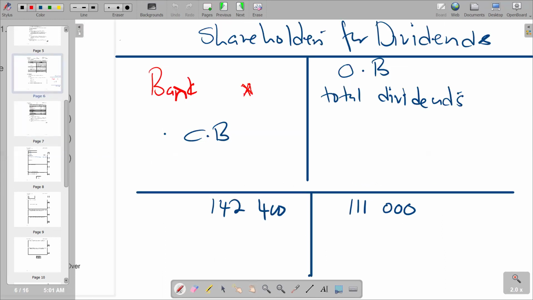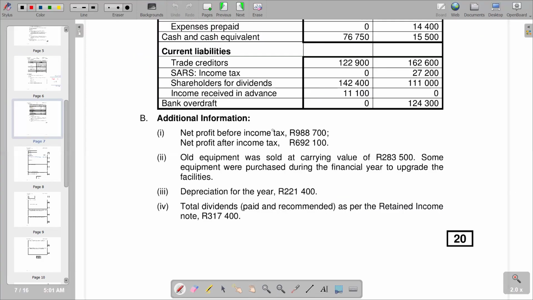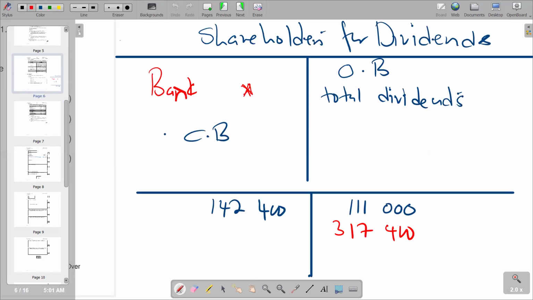So we come here and we are saying 317,400. We can check according to our figure that we have 317,400, so that's correct. Get the balancing figure by saying 111,000 plus 317,400, and from the total we subtract 142,400. Let's calculate and see what we get.